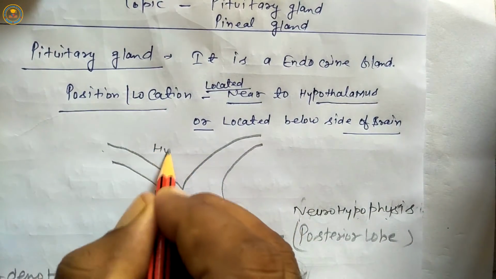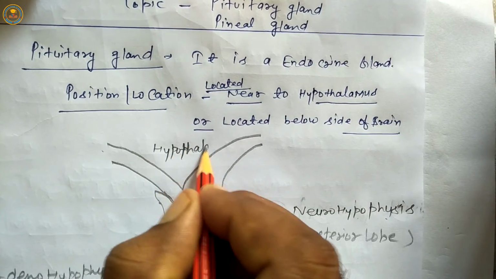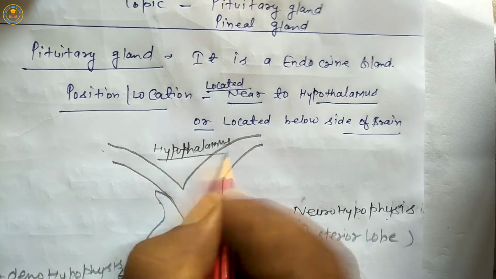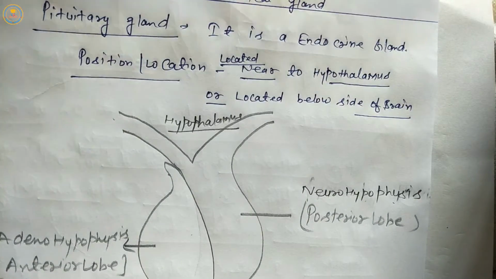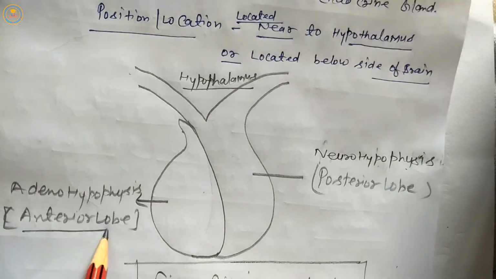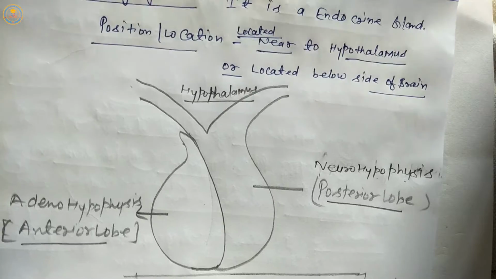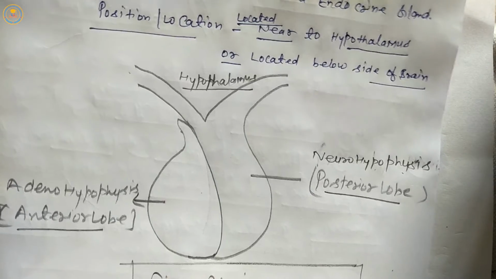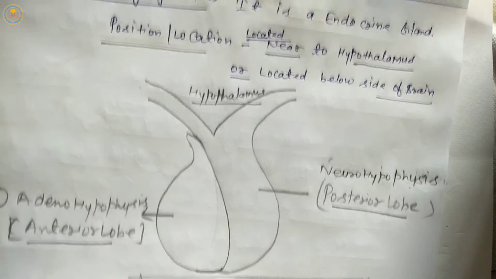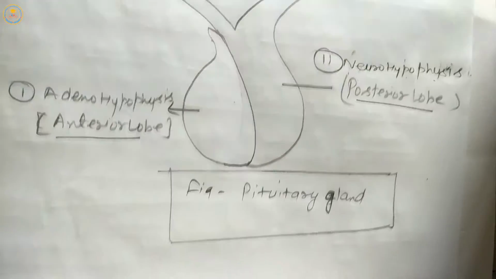This part is the hypothalamus. So the human pituitary gland has two lobes. First is the anterior lobe, second is the posterior lobe. First is the adenohypophysis, second is the neurohypophysis.